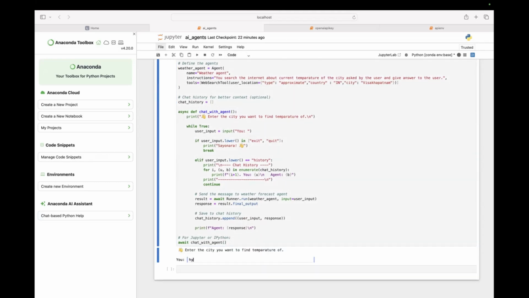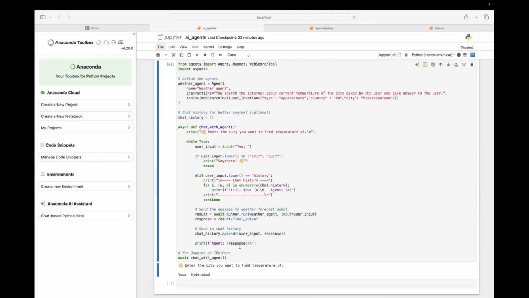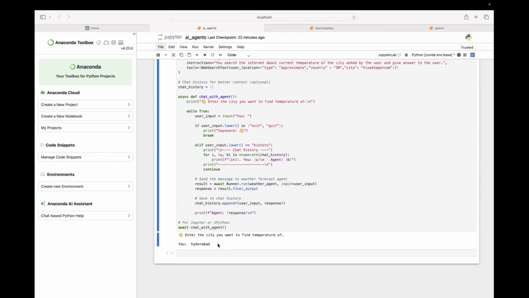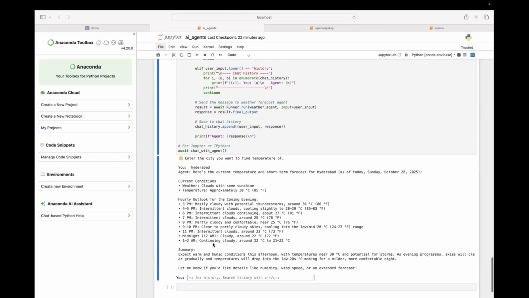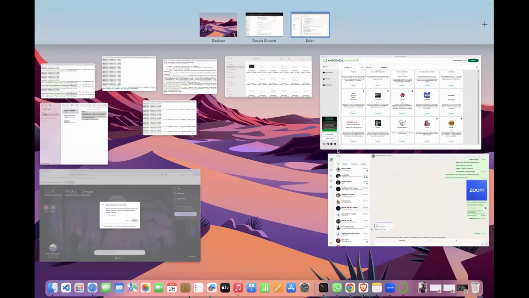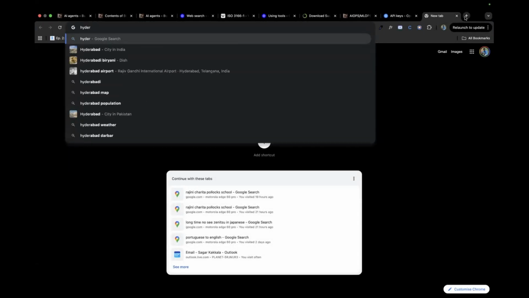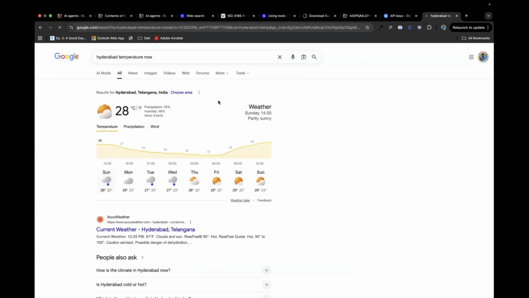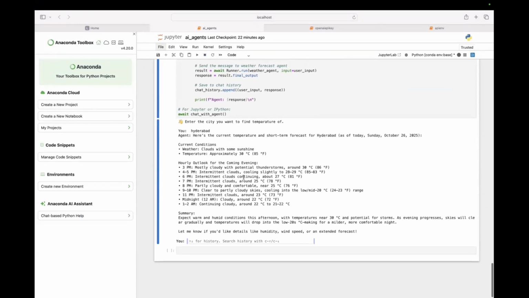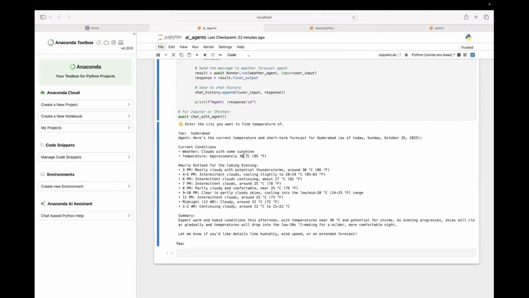Okay, now I would say Hyderabad. Wait a second, I think it has to wait. Okay, Hyderabad is 30 degrees Celsius now. Let's check on the internet if that's really so. Hyderabad temperature. I think it said almost 28 degrees Celsius. How much did it say? 30 degrees Celsius. It's approximately 30 degrees Celsius.